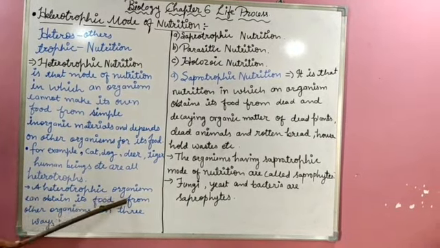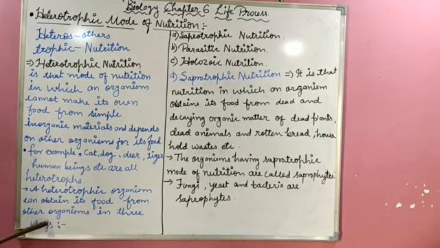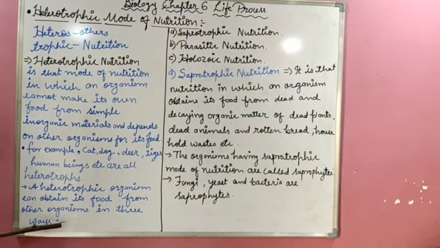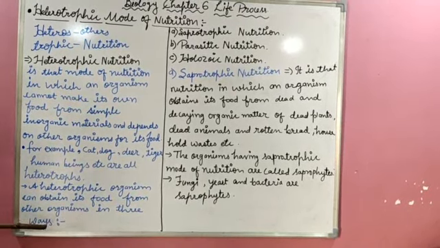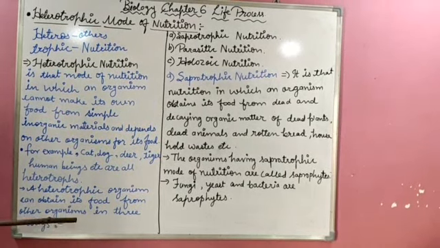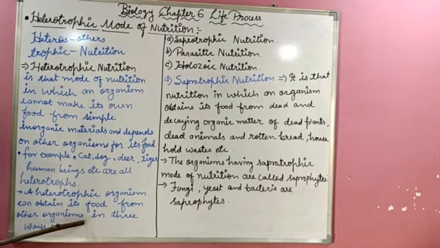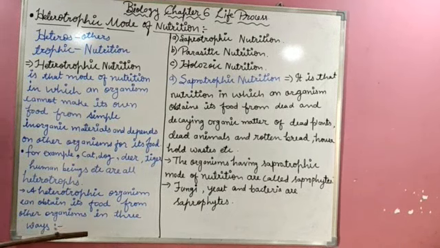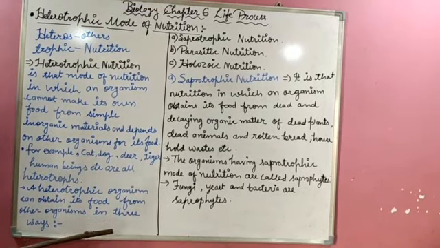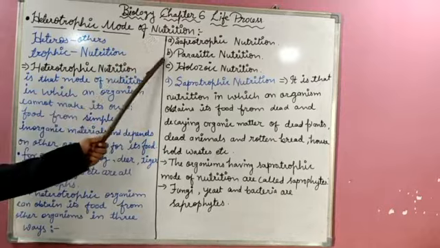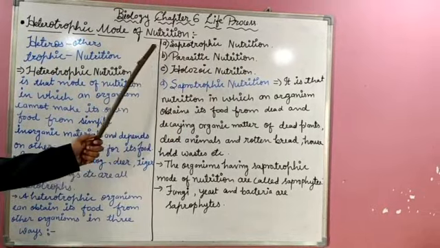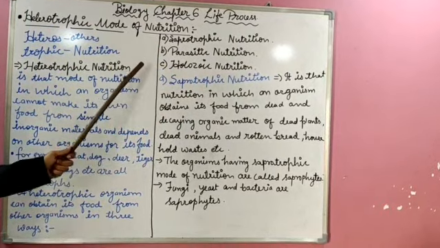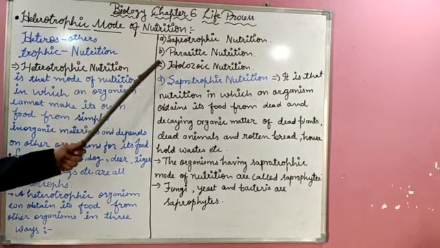A heterotrophic organism can obtain its food from other organisms in three ways. This heterotrophic mode of nutrition is again divided into three types, in which many organisms get their food in three different ways. Number one is saprotrophic nutrition, second is parasitic nutrition, and third is holozoic nutrition. So these are the three types of heterotrophic mode of nutrition.